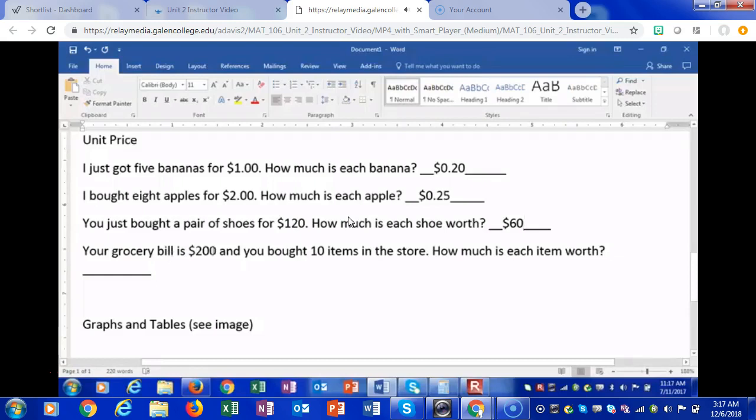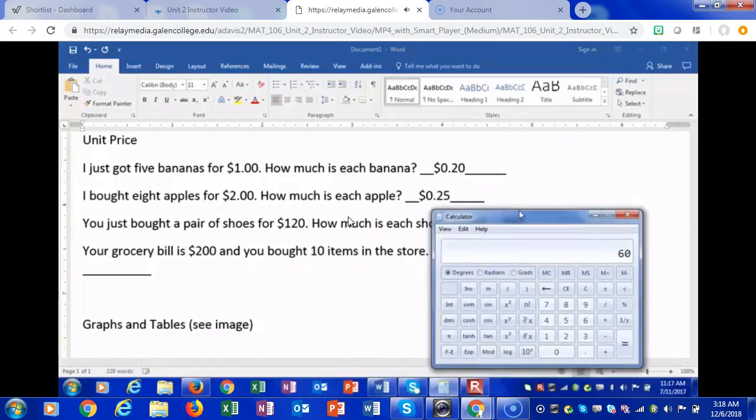Alright, your grocery bill is $200. Many of us are experiencing the increase in grocery bills wherever we buy our groceries. Why? Because the market is going up for groceries, so therefore we pay more for our groceries. So your grocery bill is $200 and you bought 10 items in the store. How much is each item worth? Remember, your grocery bill is $200. The assumption is that it includes tax. But you bought 10 items in the store. How much is each item worth?